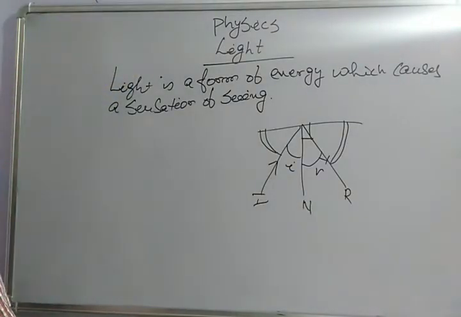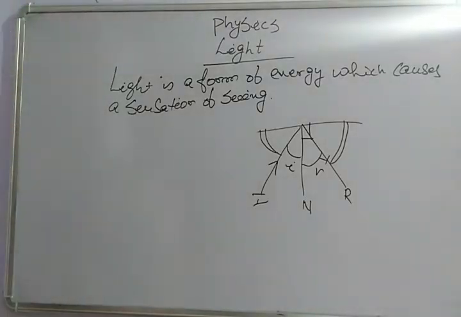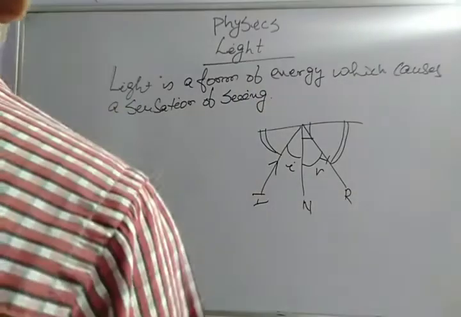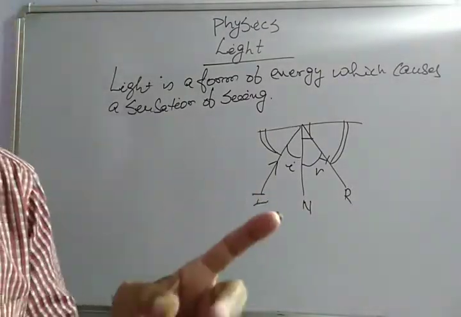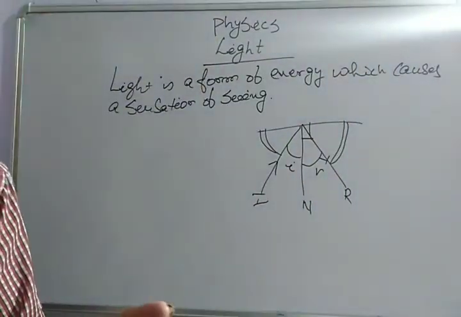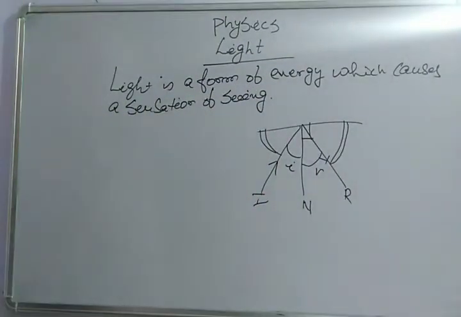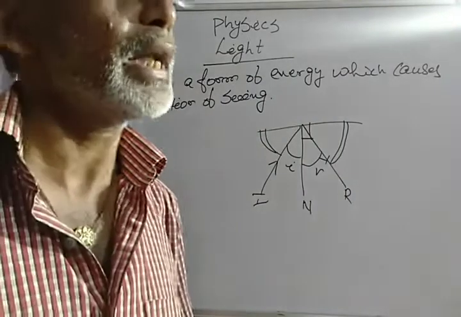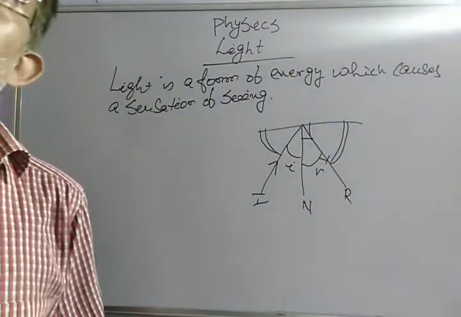Then what is white light? White light is a summation of the 7 colors of the rainbow. If we add the 7 colors of the rainbow, then it is known as white light. If all the 7 colors are reflected, then we get white light. If all the 7 colors of light are absorbed, then we get black.